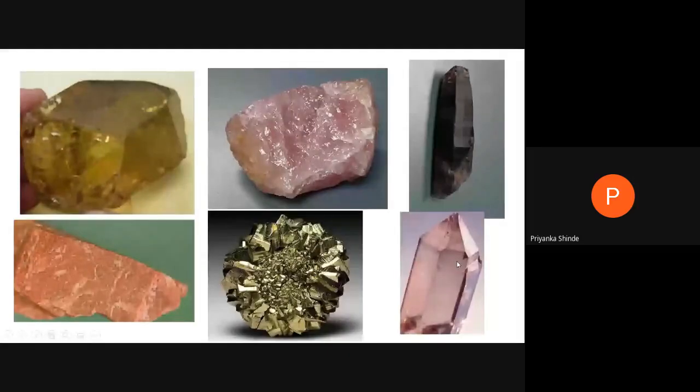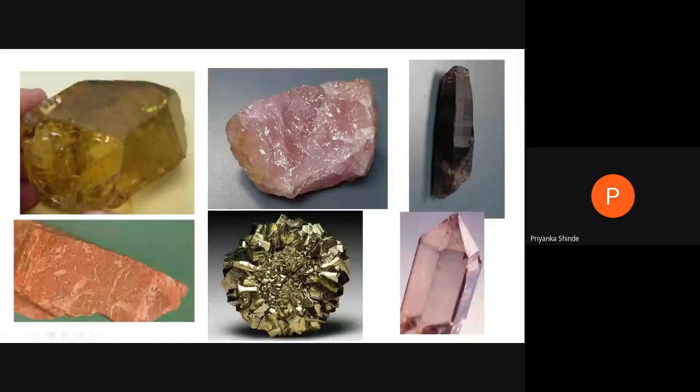Then this is pyrite, which is fool's gold, an iron ore mineral, iron pyrite, FeS2. This center one, which looks like metal and has a metallic luster, has opaque diaphanity, because the light is not passing, it is very thick.